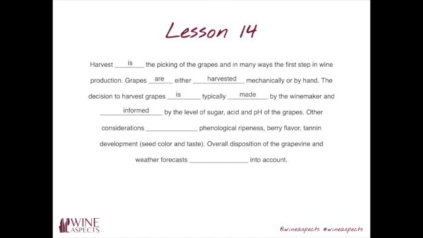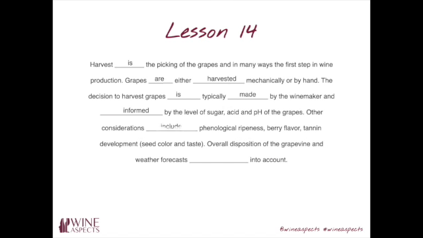Here we have the word and, which combines two sentences. So therefore, we have informed. We do not need to use the verb to be again. We already have the verb to be, which is made, because it is made and informed. We do not have to say the decision to harvest grapes is typically made by the winemaker and is informed by, no. Because it's repetition, we don't need to repeat the auxiliary verb, which is exactly the same in both cases, because we have a coordinator, which is the word and.